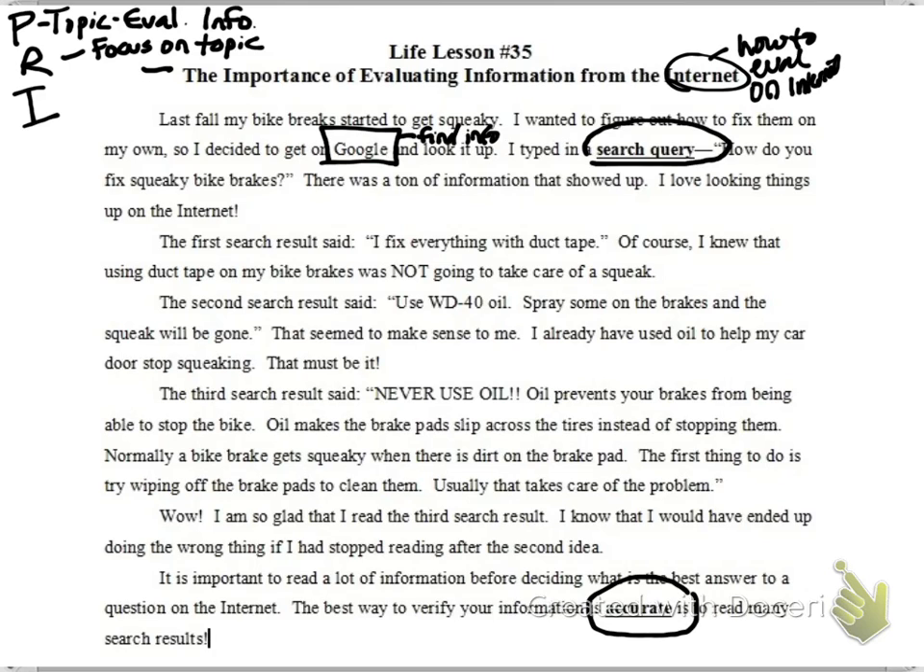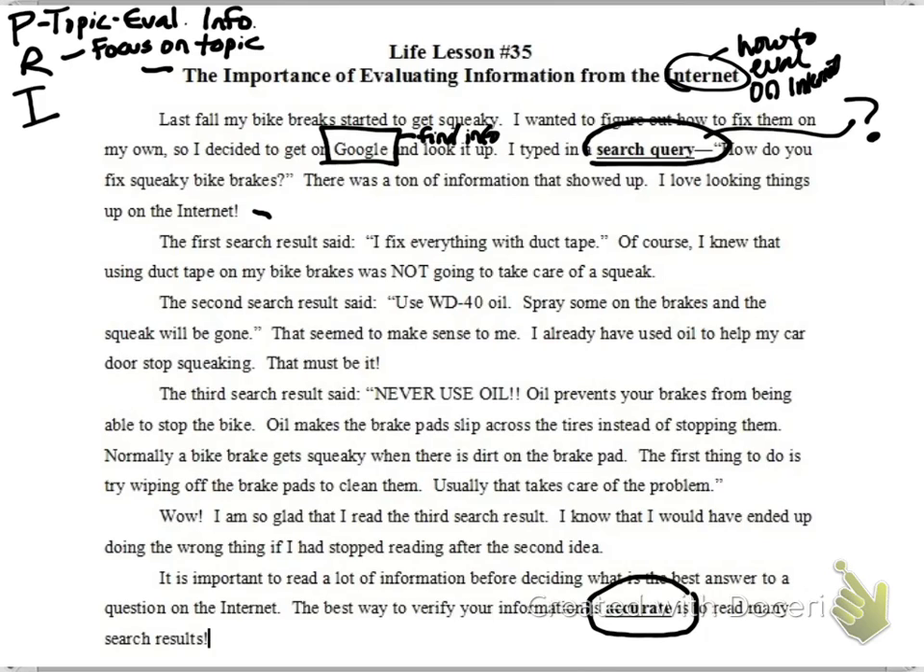I typed in a search query. Now I'm actually going to time out there and just write a little note here, a question mark, because I'm not sure what a search query is. But maybe it'll help me if I read a little farther. I typed in a search query. How do you fix squeaky bike brakes? There was a ton of information that showed up. I love looking things up on the internet.